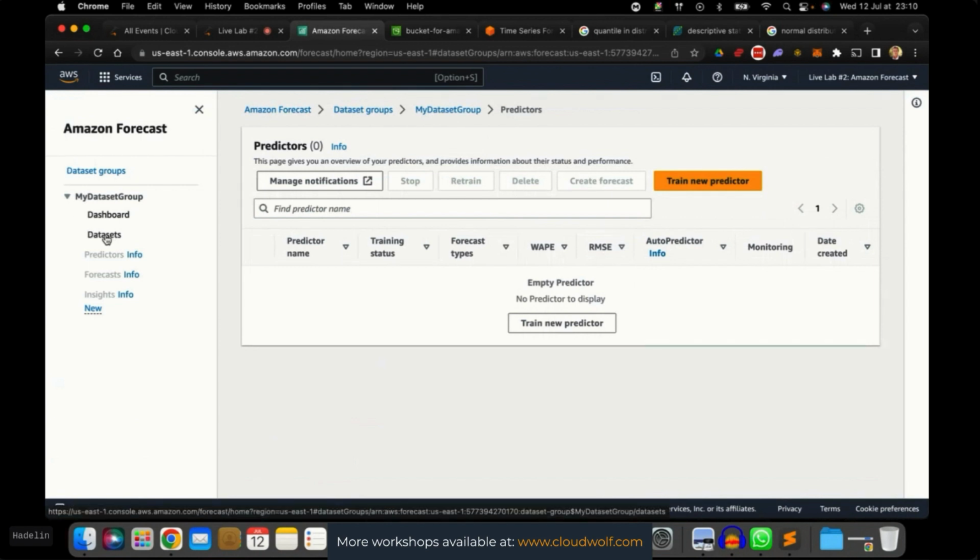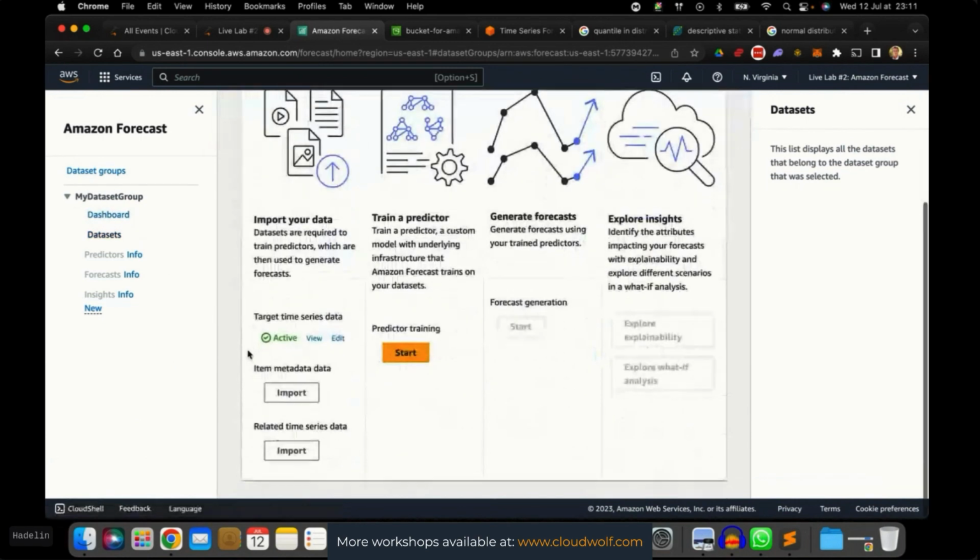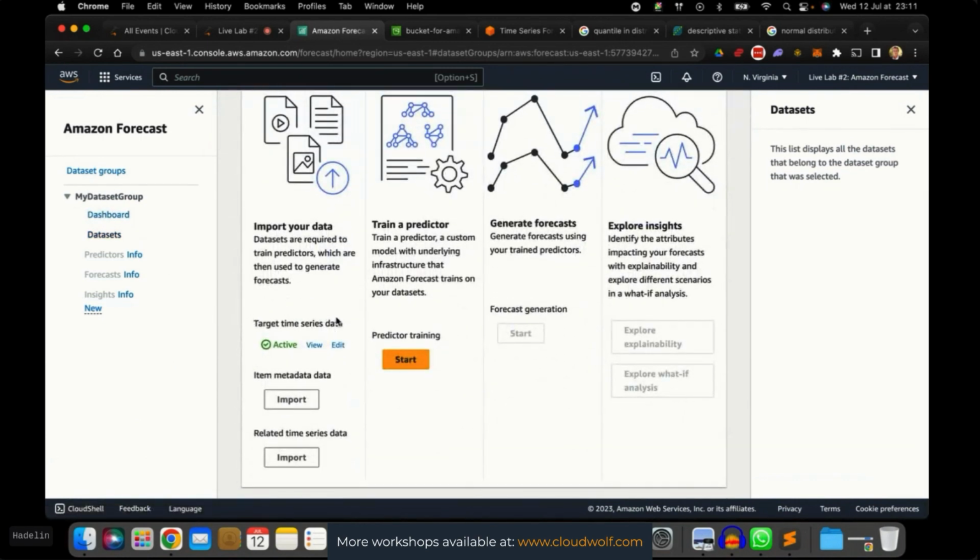Well, we have two more things to delete, which is the dataset first and then the dataset group. So here we go with the dataset. Don't pay attention to this. This is not created. I don't know why it's here. It's because here in the dashboard, you have the option to import your dataset, of course, but also some metadata or some related time series data, but we haven't done it. This was not part of the original data, so all good.